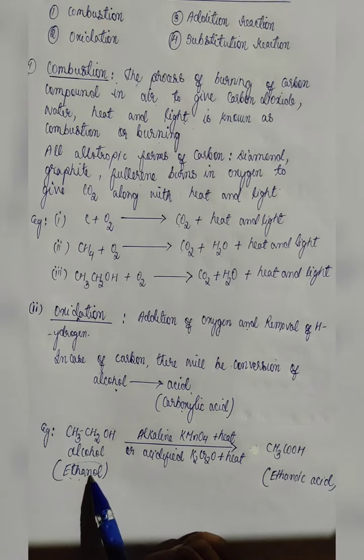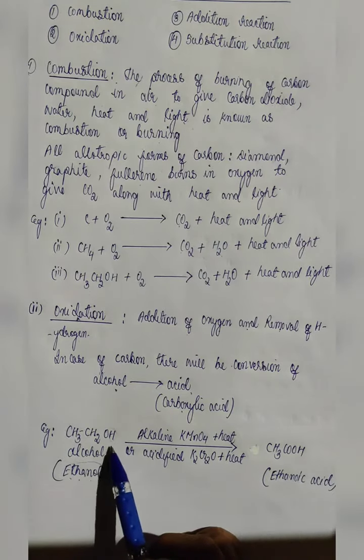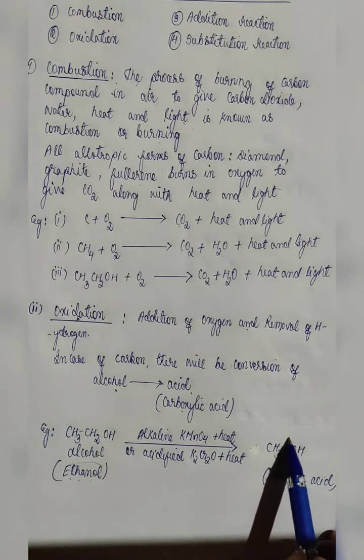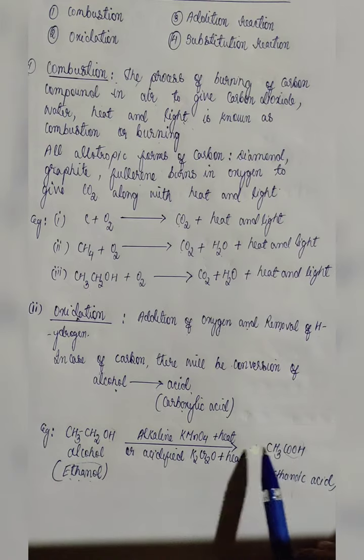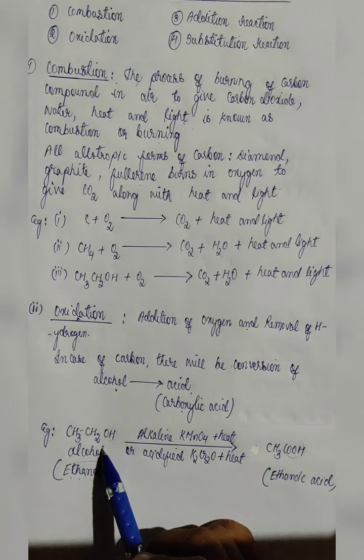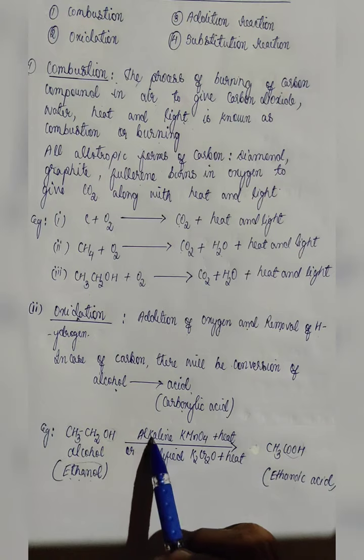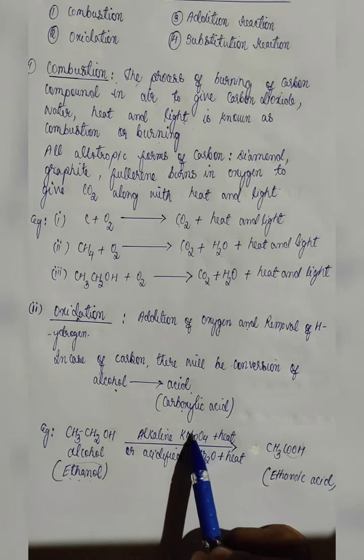We have already learned how the naming is done. We have already learned about functional group, so we will not go into detail. If you are confused, you can go and watch that video and then come back and watch this. Now we will take ethanol. Ethanol will react with oxygen and this alcohol group will be converted to carboxylic group, that means COOH. But how will this conversion take place? From where will this alcohol get oxygen? This alcohol will get oxygen when alkaline KMnO4 is heated.